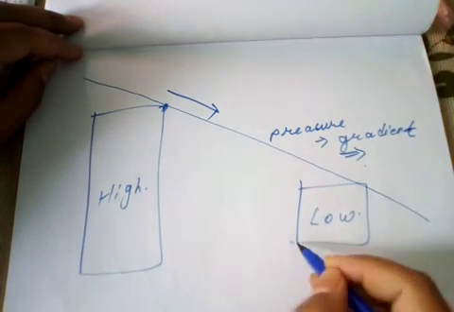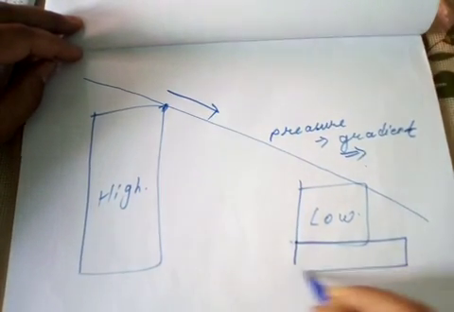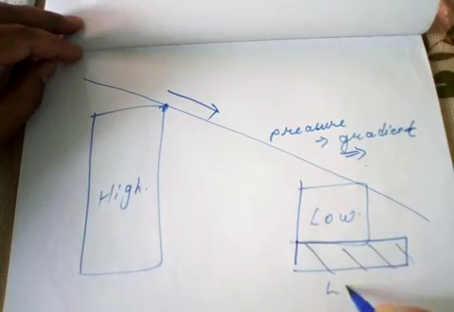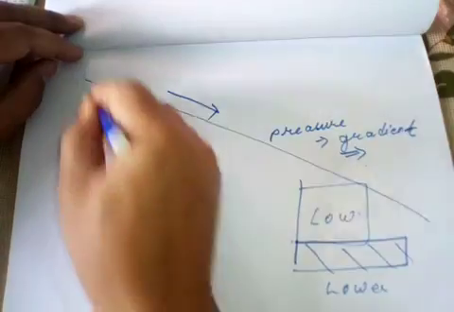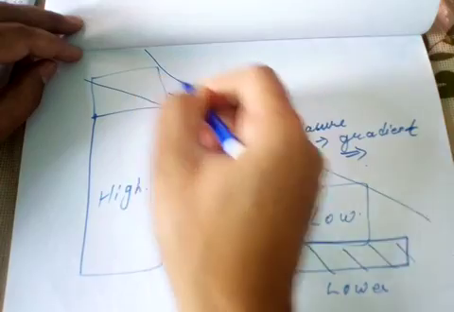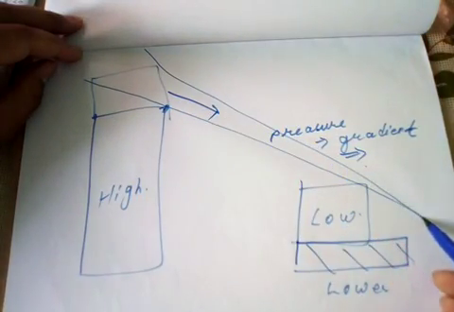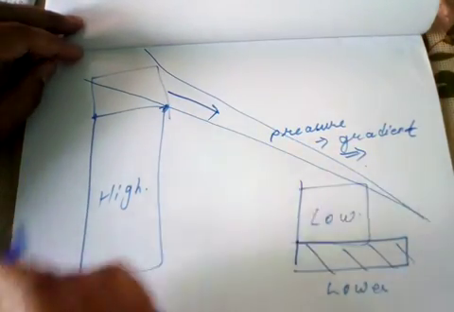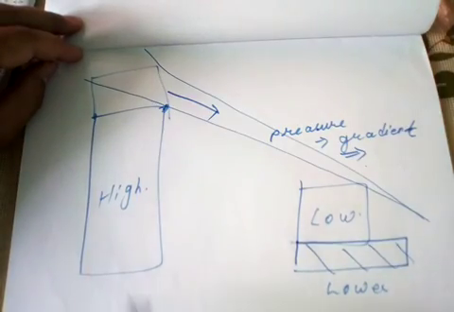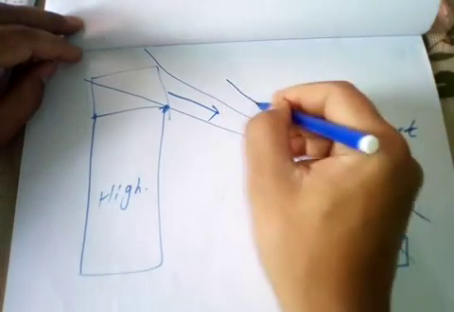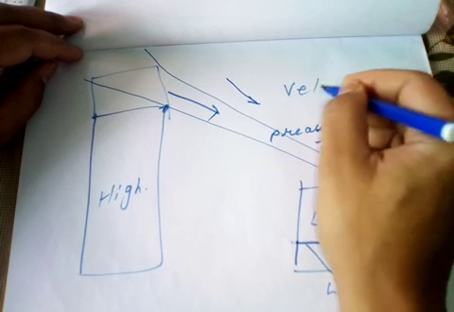When the pressure is lower in one area and higher in the other, the inclination of the pressure gradient increases, and the velocity increases.